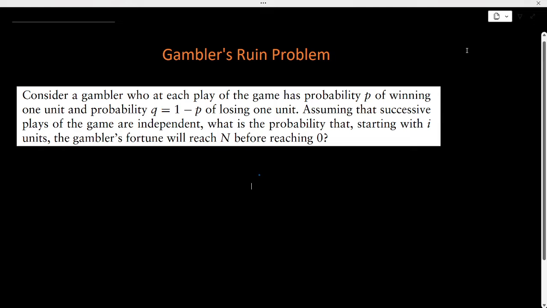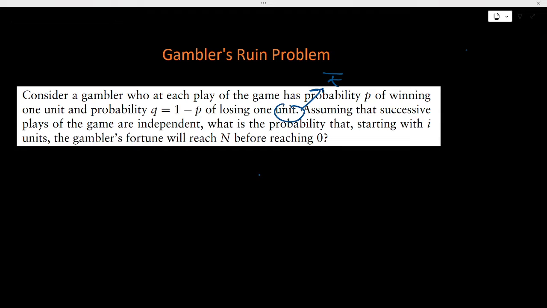Consider a gambler who at each play of the game has probability P of winning 1 unit and probability Q of losing 1 unit. Here we will denote this unit by Indian rupee. Now assume successive plays of the game are independent. What is the probability that starting with I rupees the gambler's fortune will reach n before reaching 0?